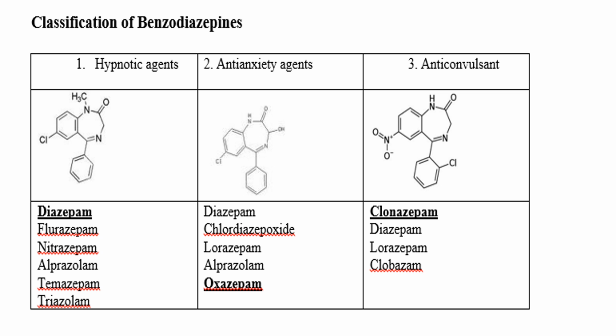Then clonazepam is an anticonvulsant drug, and apart from that, diazepam and lorazepam also possess anticonvulsant action. So most of the drugs possess hypnotic, anti-anxiety as well as anticonvulsant properties.